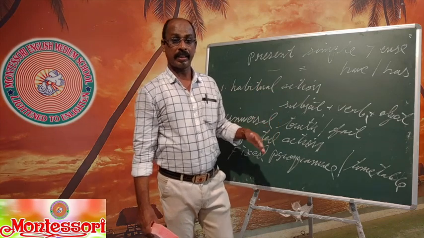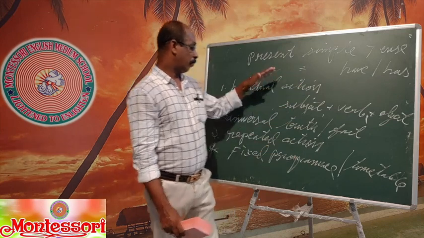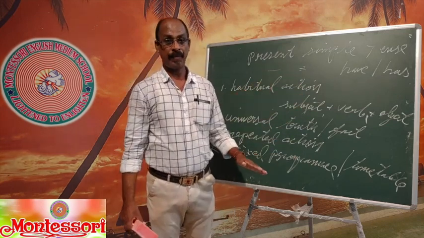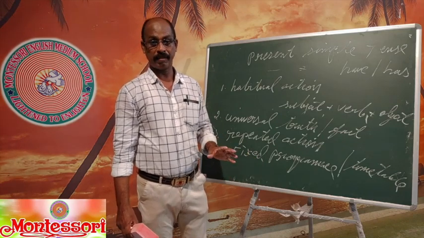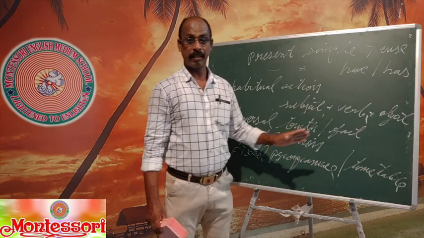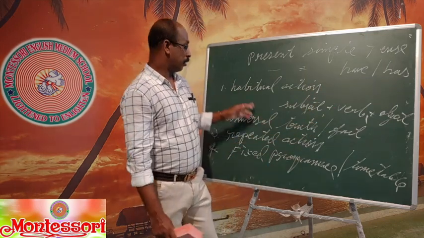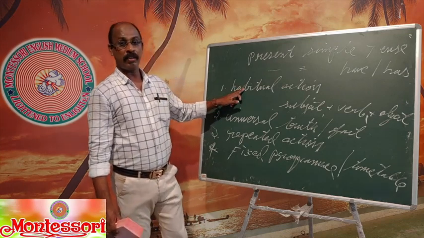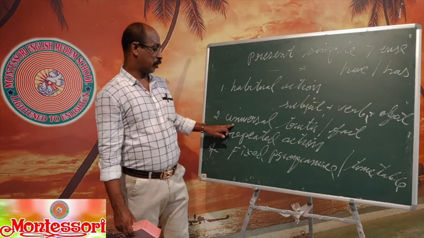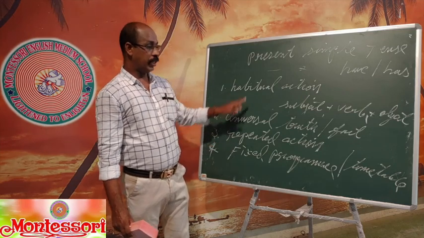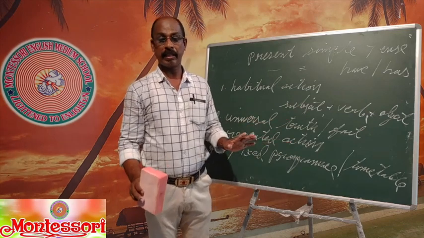So today in this section we stop with these uses and the formula. Now as homework, write 10 sentences in simple present tense and send them to WhatsApp. Each one you have to read. For habitual action you write 1 or 2 sentences, then universal truth, repeated action. Include each of the 4 points in the exercise, make 10 sentences, and send them to